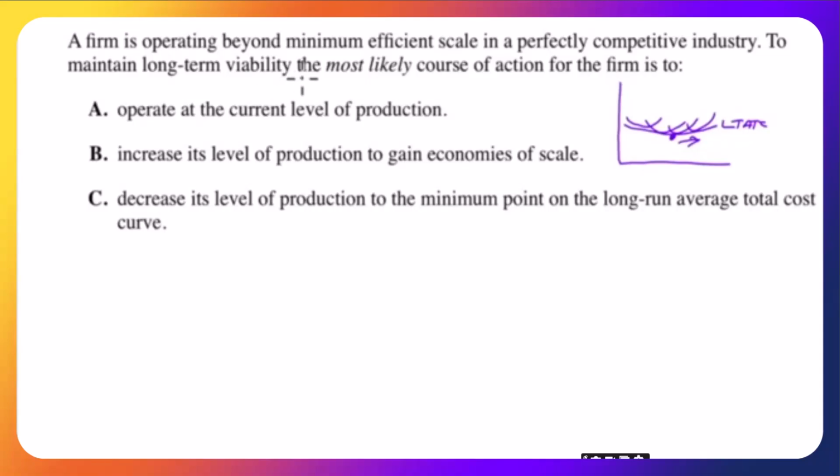To maintain long-term viability, the most likely course of action for the firm is: A, operate at the current level of production; B, increase its level of production to gain economies of scale. Well, no, at this point, if you increase production, you will experience even greater diseconomies of scale. Get rid of B. C, decrease its level of production to the minimum point on the long-run average total cost curve. Yes, you're going to decrease your level of production.